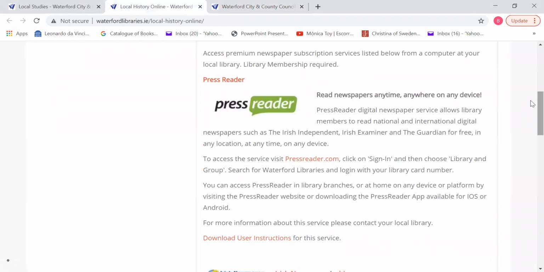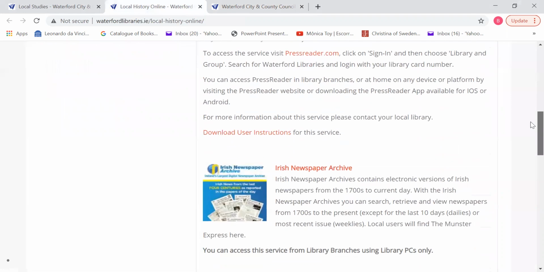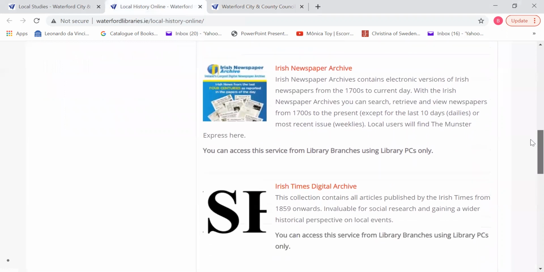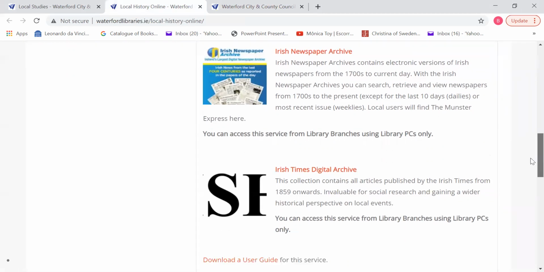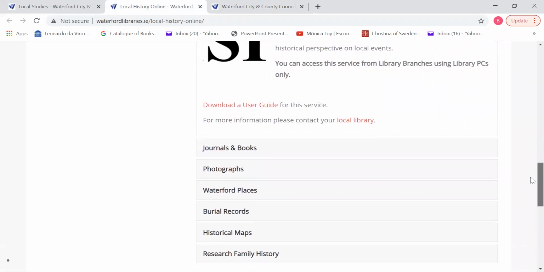The next image that you'll see here is Press Reader. That is for up-to-date newspapers. It's not for historical newspapers, but once again, that is something that you can read anytime, anywhere on your device. You do need to be a library member to access it, but you don't need to be in the library to access it. Irish Newspapers Archive and Irish Times Digital Archive. Unfortunately, you do need to be in the library branches to access those, but you still have a fair amount of access there available to you, even while the libraries are closed.